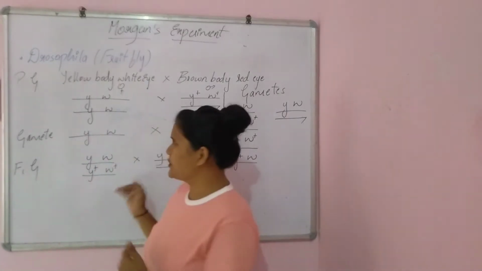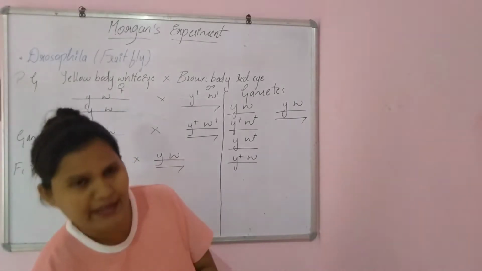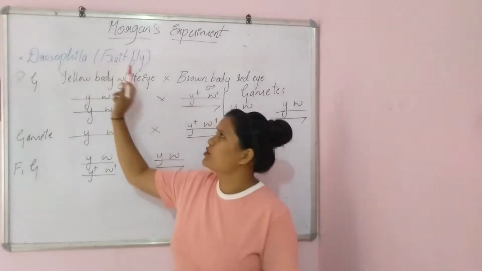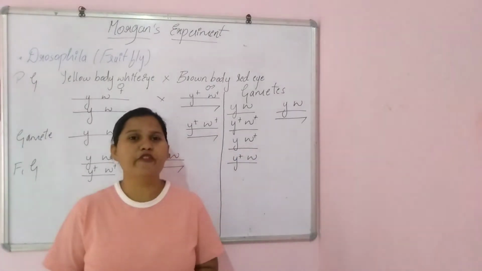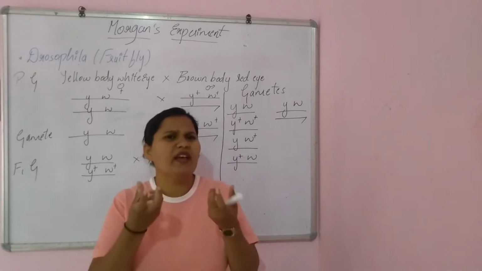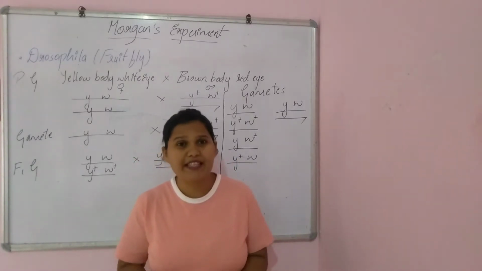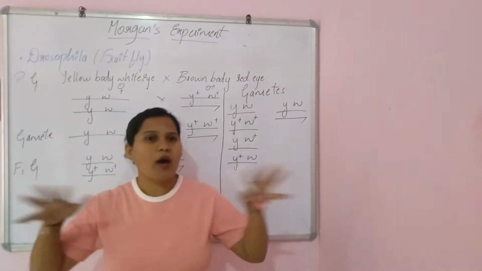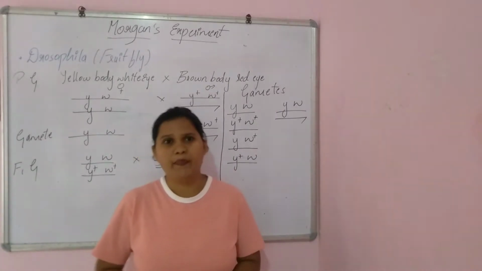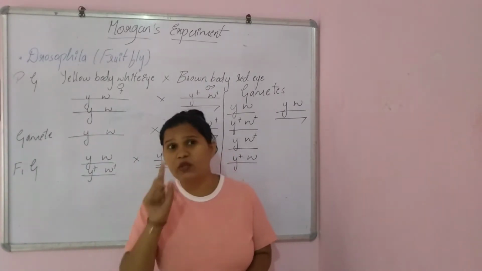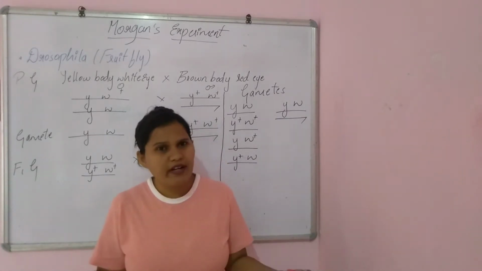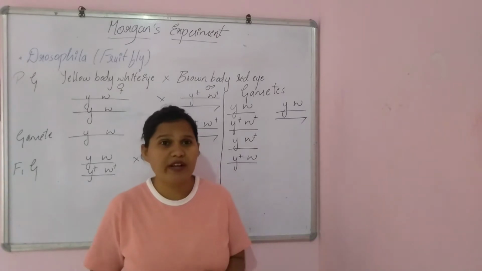And coming to the experiment, the organism on which he did his experiment is called Drosophila. The common name is fruit fly. Drosophila melanogaster is the organism which we commonly call the fruit fly, because it is abundant in nature. In the same case where Mendel took the pea plant, right? Why did he take the pea plants? Because it was abundant in nature and also it had contrasting traits.